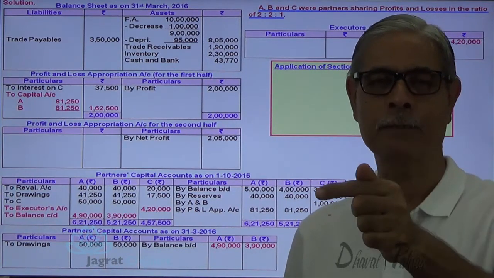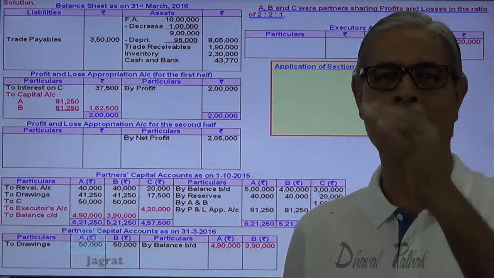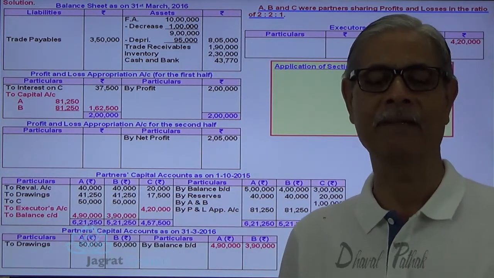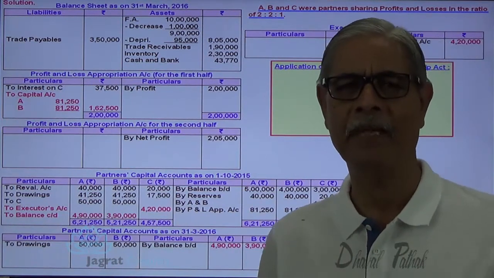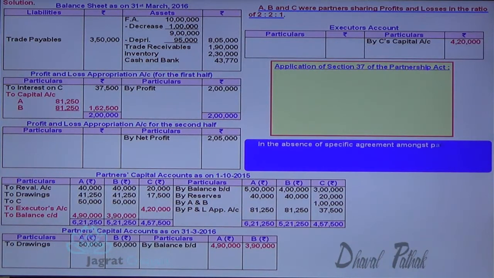So at the rate of 6% or the profit earned with the help of the unpaid capital, whichever is opted by the legal representatives of the retiring partner has to be paid by the partnership firm. Now this is an important provision.